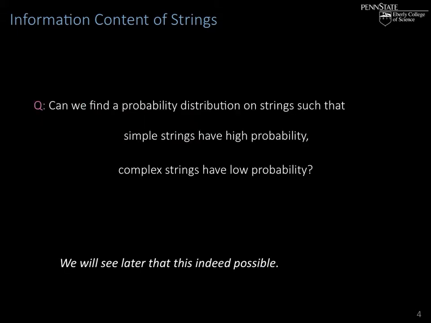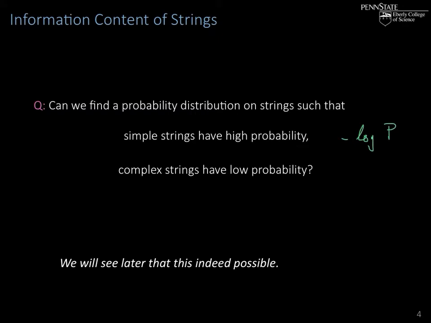So now one could ask, well, the uniform distribution obviously doesn't work for this. Can we find a different probability distribution on the strings, such that simple strings have high probability and complex strings have low probability? Because by the nature of our information function, we recall that it was minus log the probability.